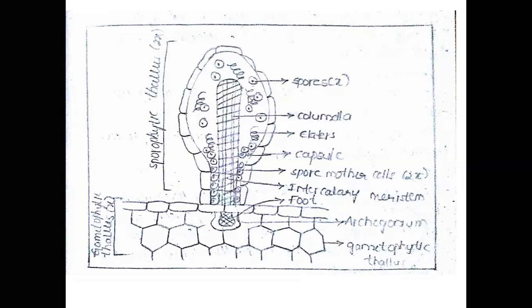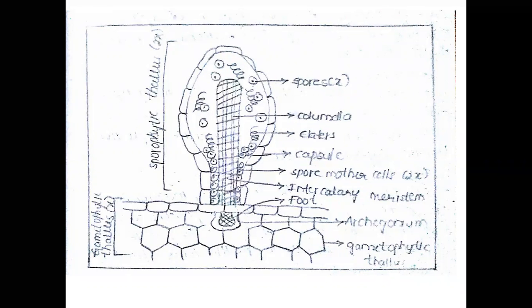The elaters are not in hygroscopic condition. Only haploid spores are present at the terminal part of the capsule. At the center region of the sporophyte, one pillar-like structure is present, called the columella. The columella is in hygroscopic condition. It gives mechanical support to the sporophyte and helps in the dehiscence of the spores.